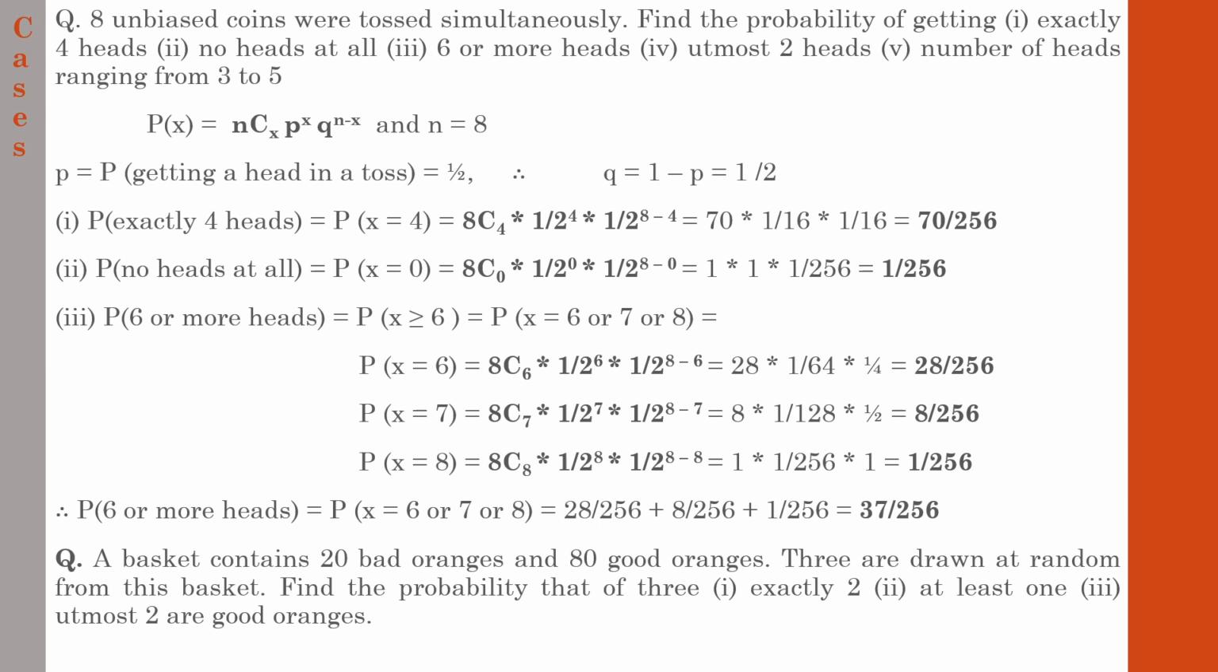A basket containing 20 bad oranges, 80 good oranges, 3 are drawn at random from this basket. Find the probability that out of those 3 oranges, first one exactly 2, second one at least 1, and third one at most 2 are good oranges. So you have to study the probability with regard to exactly 2, at least 1, and at most 2 relating to probability of selecting good oranges. It is almost similar to the one which we have learned previously. Try to identify the answers of this question. Consider this as an activity. Let us go to the next one.